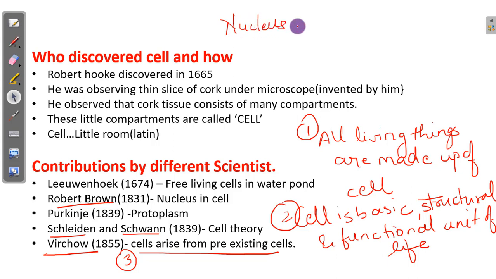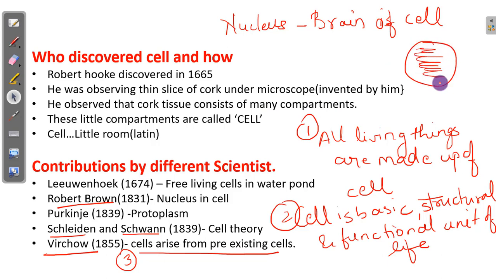Please remember, we'll study the nucleus in detail in later sessions. For the time being, remember the nucleus is said to be the brain of the cell. Who discovered the nucleus? It was Robert Brown. And finally, there was a scientist named Purkinje who discovered protoplasm. Inside the cell you have some liquid substance. This liquid substance is called protoplasm, and it was discovered by Purkinje.